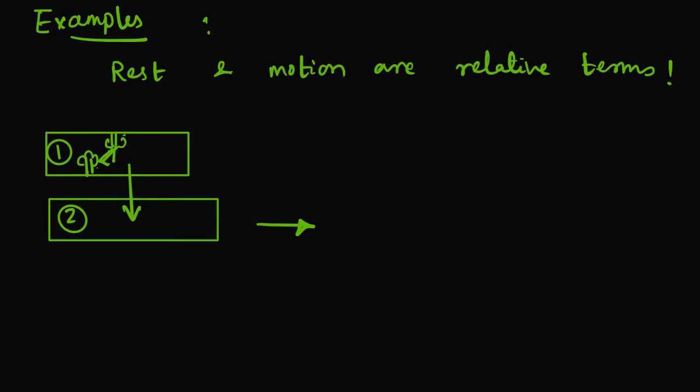Same, you are standing on a road, okay? A vehicle passes by, or a cycle passes by with a person in it. Now for the person in the cycle, if he is moving and you are at rest, right? For you, you are at rest, the person is moving.